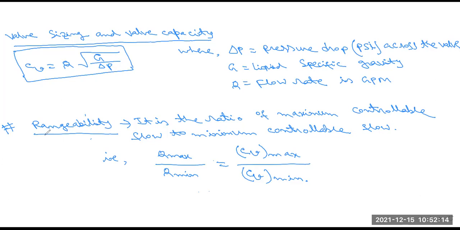Then we have to know rangeability. This is the ratio between the maximum controllable flow and the minimum controllable flow, that means Q max by Q minimum, which equals CV max by CV minimum. Okay.